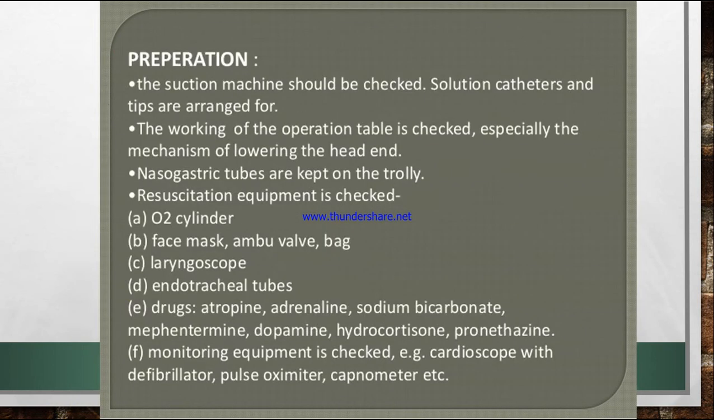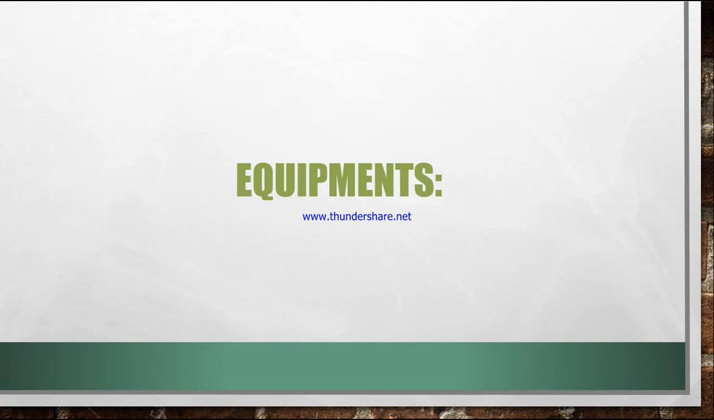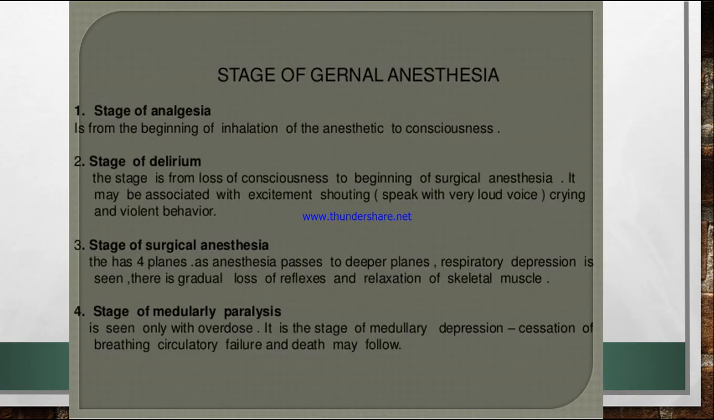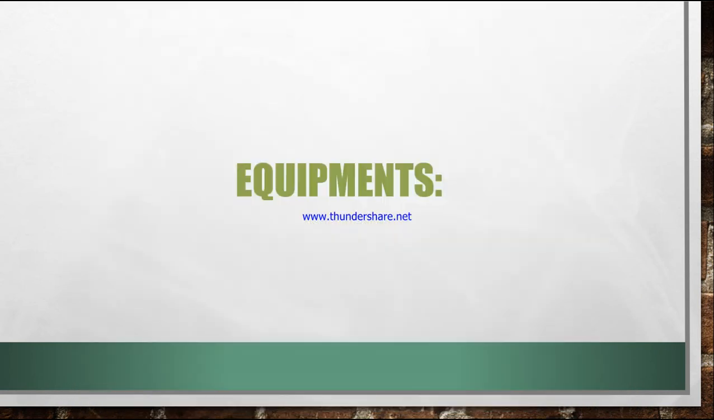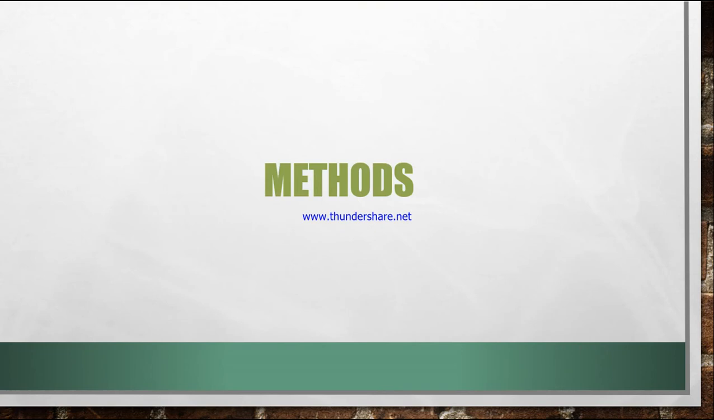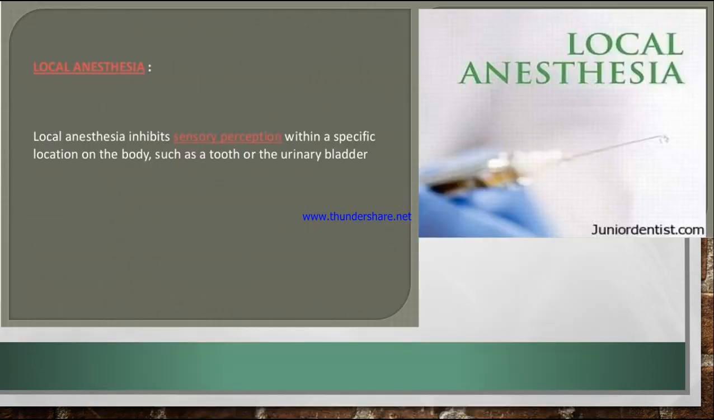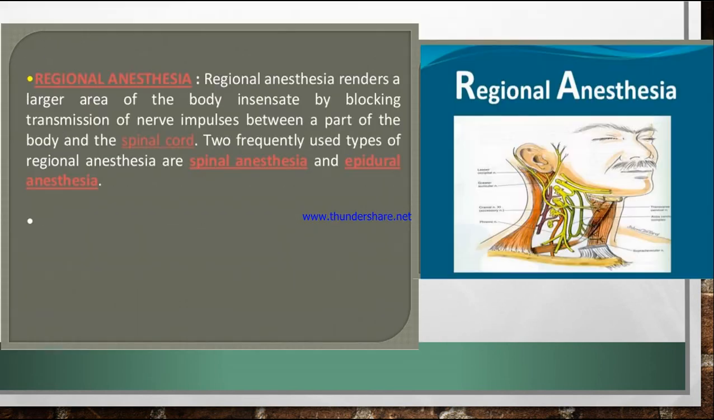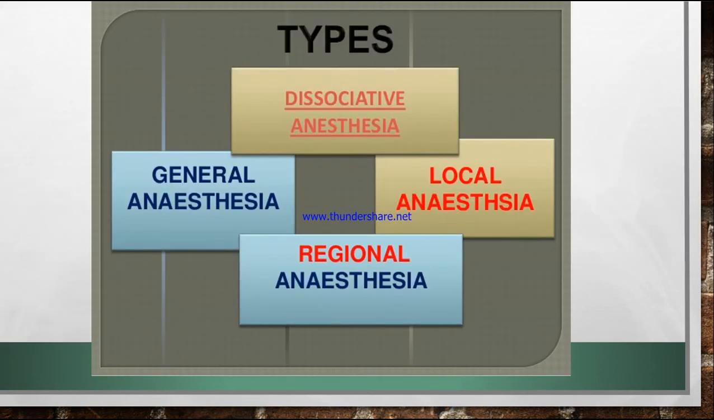I hope this is clear about anesthesia. So we have done the stages of anesthesia, and we have done the equipment. The methods of how to give anesthesia: inhalation, IV and oxygen. And the types of anesthesia: regional anesthesia, general anesthesia, local anesthesia and dissociative anesthesia.